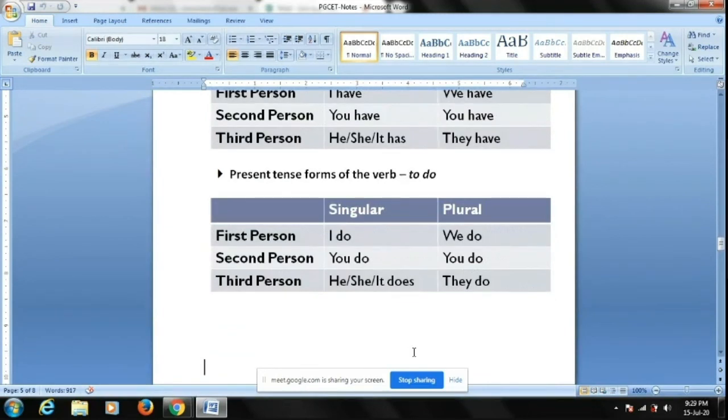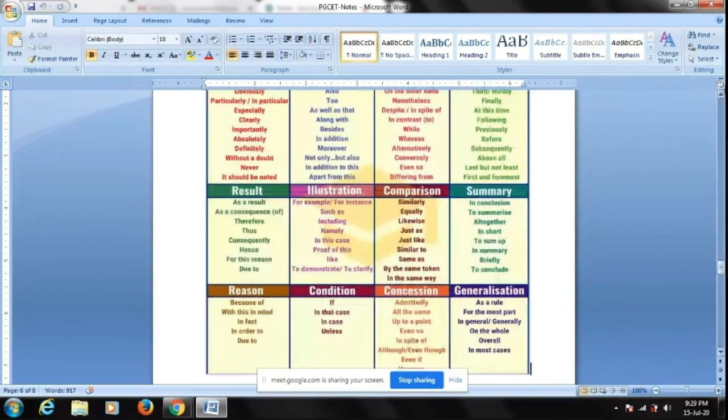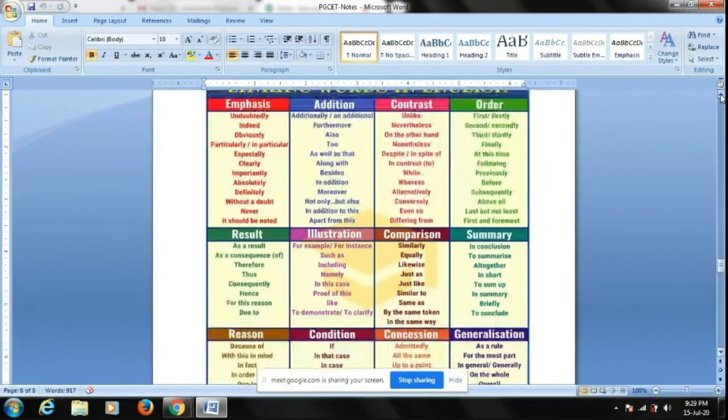Then these are some of the linking words which you should know. Always try to remember linking words. Get these linking words from the internet, so that it will help you sometimes to identify which linking word to use to combine two sentences. Like whenever you want to talk about order: firstly, secondly, thirdly, summary, to conclude, altogether. So linking words are something that you have to revise once again, because sometimes questions are asked to link two sentences with the right word.